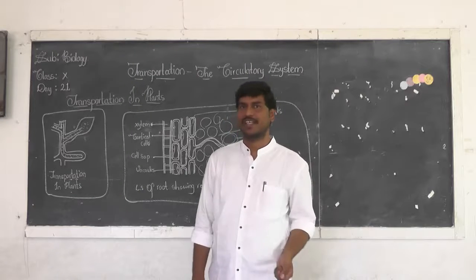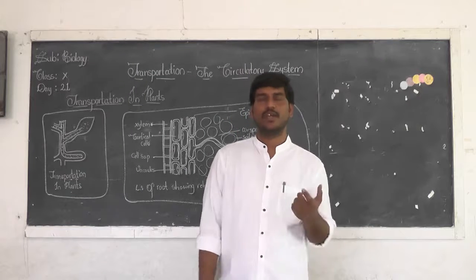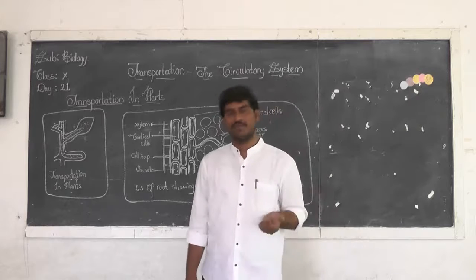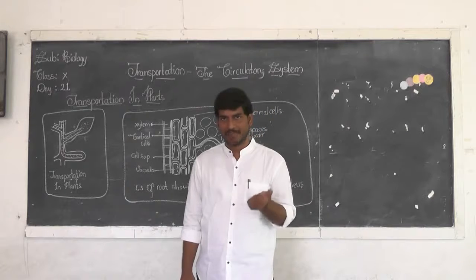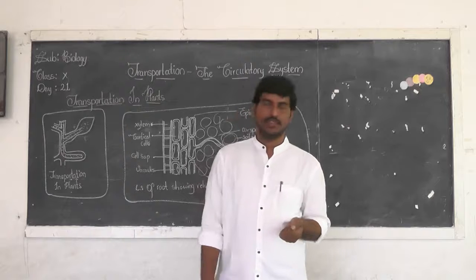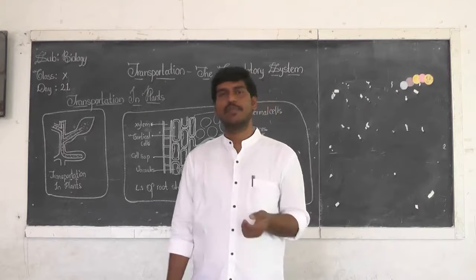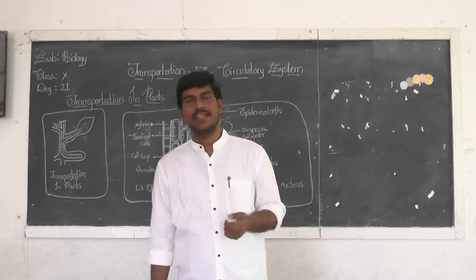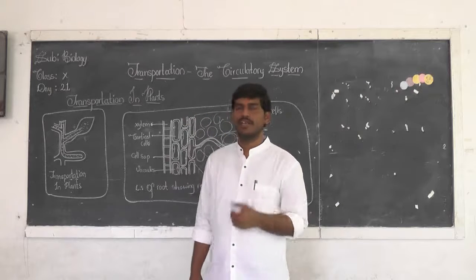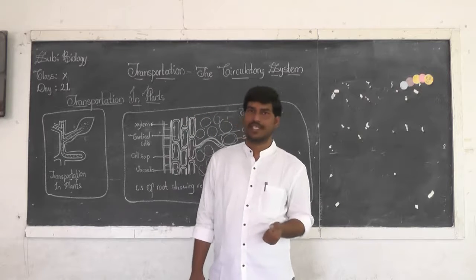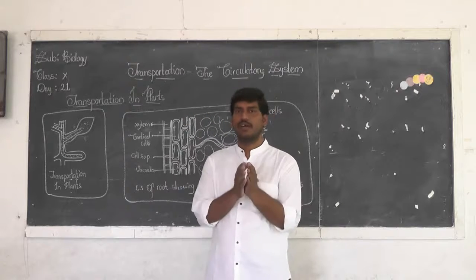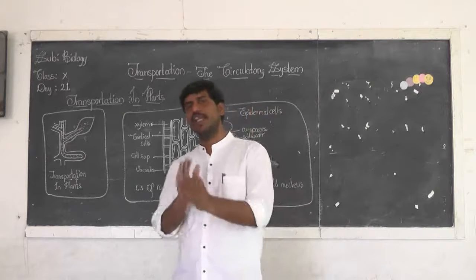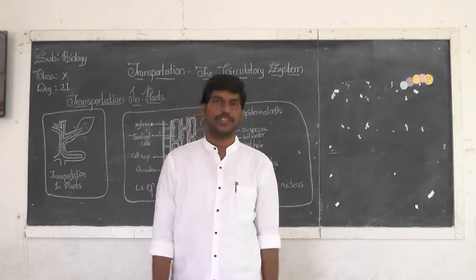Of course, you know they are tissues. They are not made up of only one type of cell. We have seen that xylem contains xylem vessels, xylem tracheids, xylem parenchyma, and xylem fibers. In the same way, phloem also contains companion cells, phloem fibers, and other cell types, 4 different types of cells. Because they contain a group of cells, we call xylem a tissue, and phloem is also a tissue.